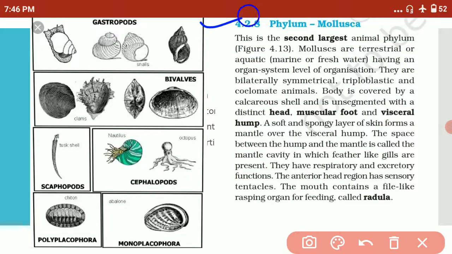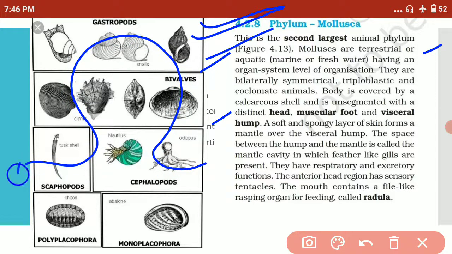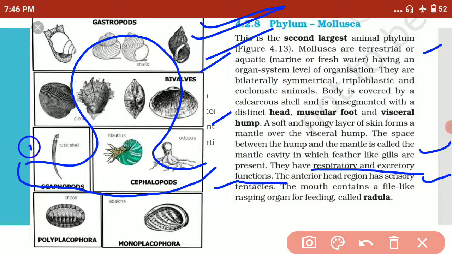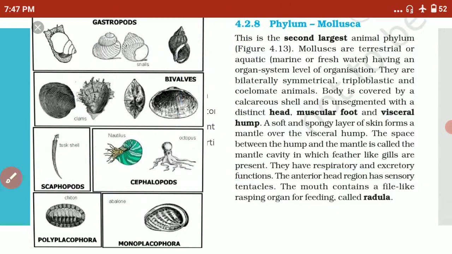Now talking about the phylum Mollusca, the second largest phylum of animals. They are terrestrial and they have a head, muscular foot, and visceral hump, which I have told you is this part in the animal, and they have feather-like gills. They help in respiration and excretion, and the head region has sensory tentacles. They also have radula, a very, very important point.